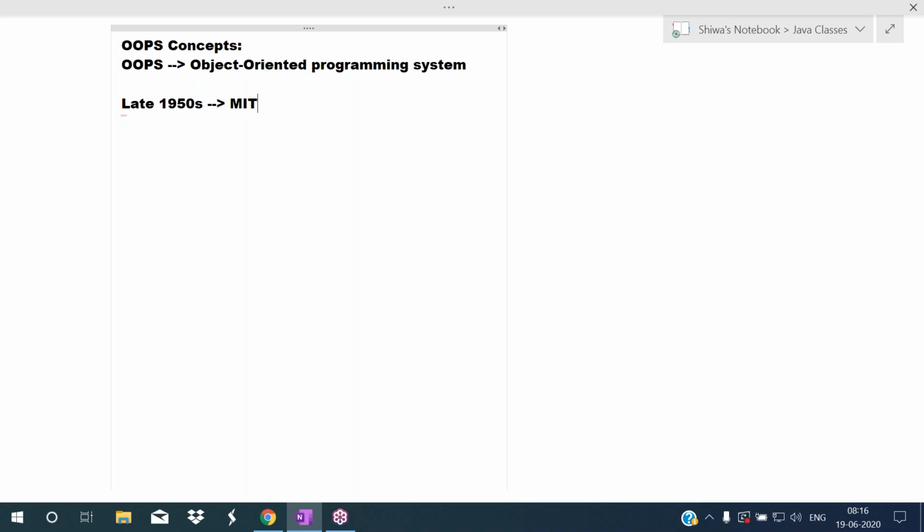MIT is a private research university in Cambridge, US.